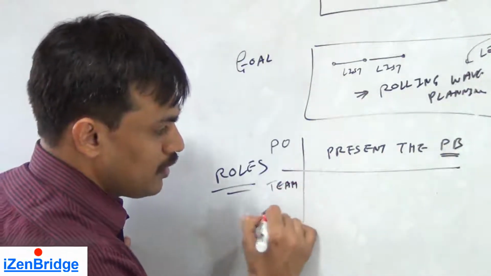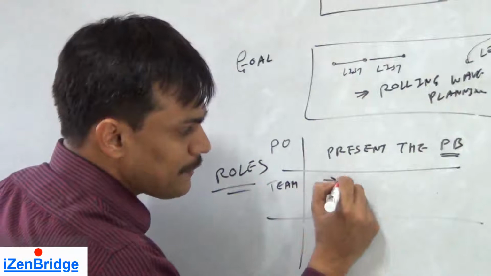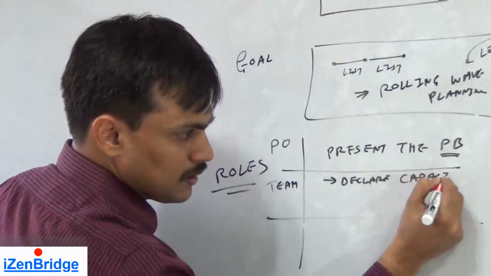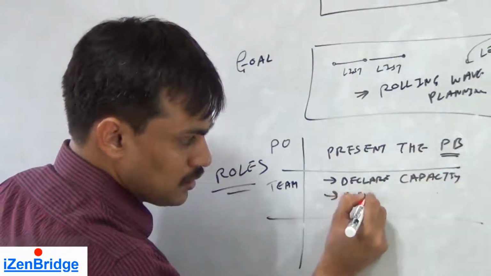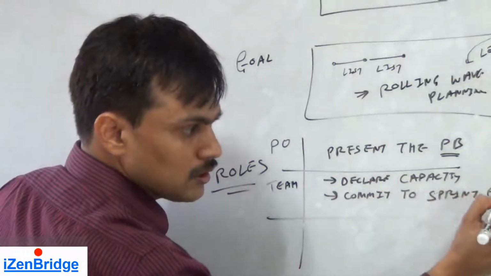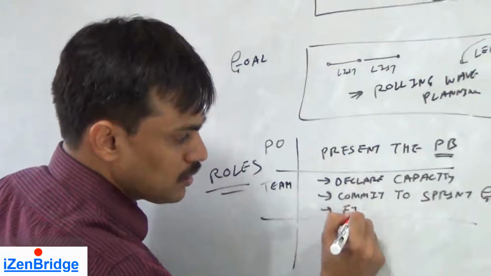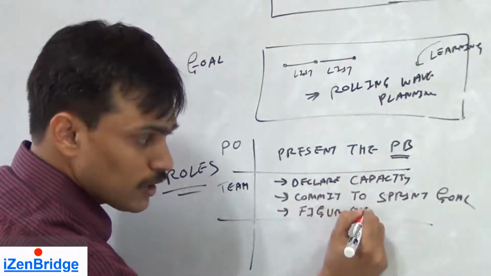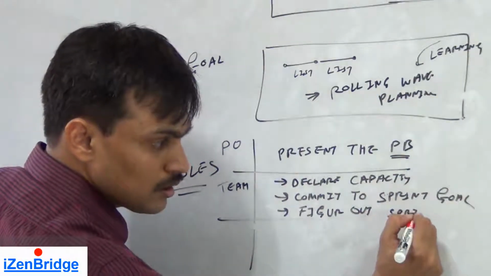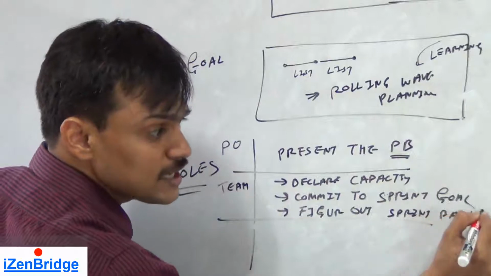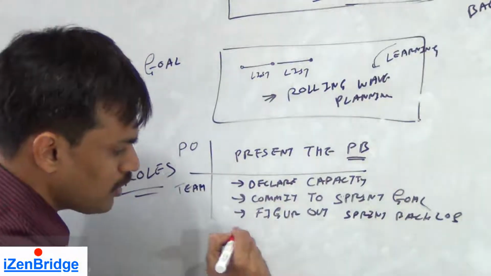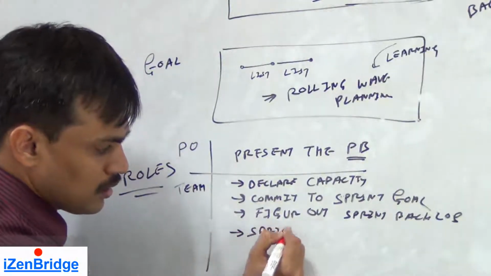Team declares the capacity, commits to sprint goals, and figures out how they are going to implement these product backlog items by way of the sprint backlog, because they are the ones who create the sprint backlog. They also estimate the sprint backlog items.